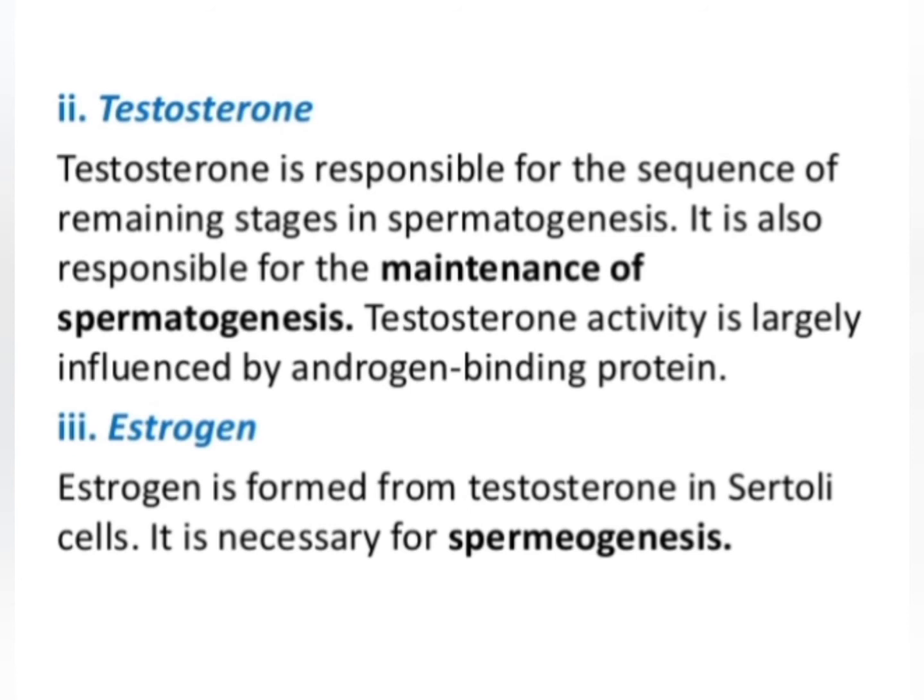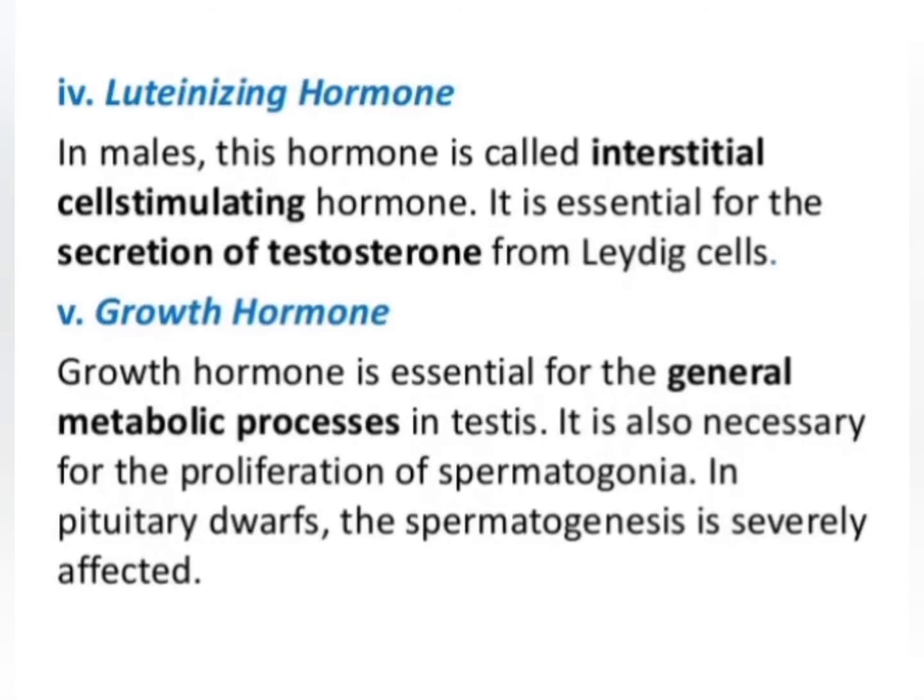If we see the average range of estrogen hormone in a male body, it is about 10 to 40 picogram for every milliliter of blood. And in case of female, the average range of estrogen hormone is about 15 to 350 picogram for every milliliter of blood. Now the fourth hormone is the luteinizing hormone.